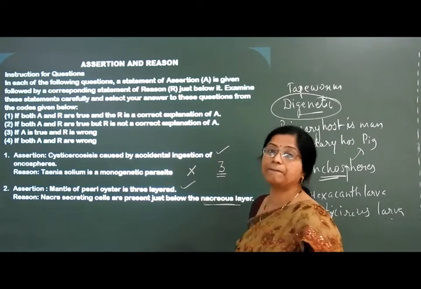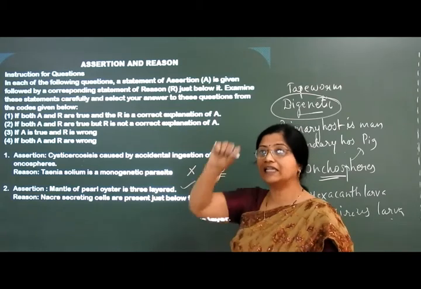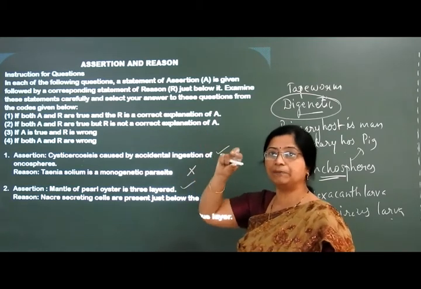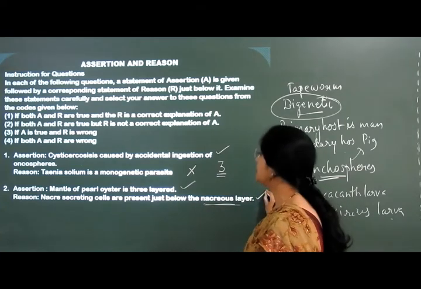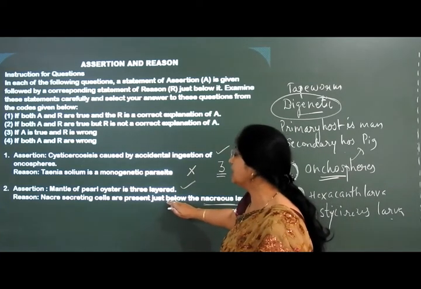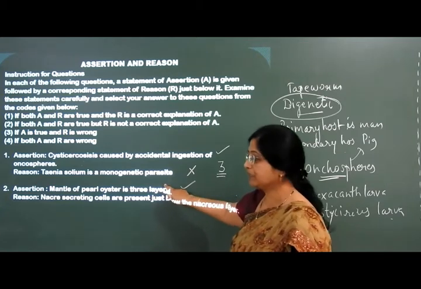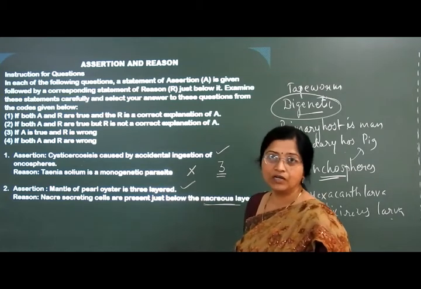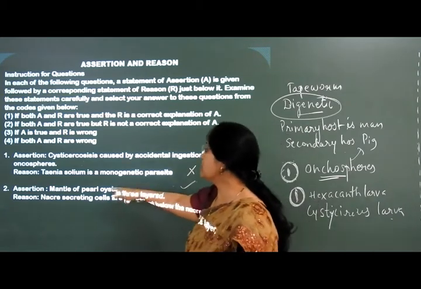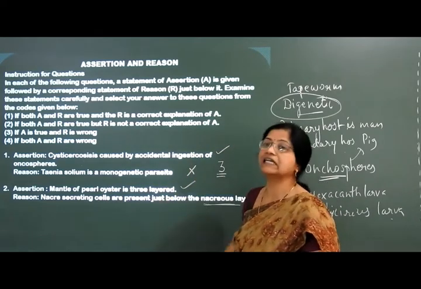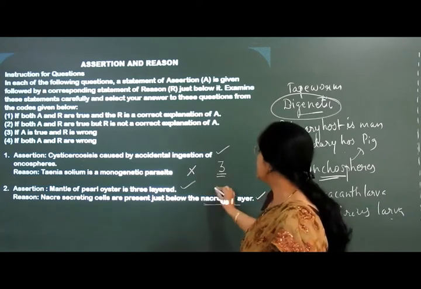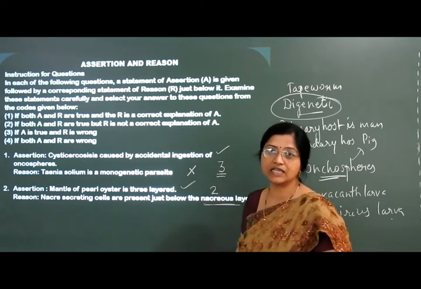I have shown you how the pearl formation takes place. They are the epithelial cells which are present beneath the nacreous layer. That means this is also a true statement, but it is not a correct reason for this assertion. Both the statements are true, but it is not correct because the mantle of pearl oyster being 3 layered is not connected at all with the reason. Hence the answer is 2 for this question.